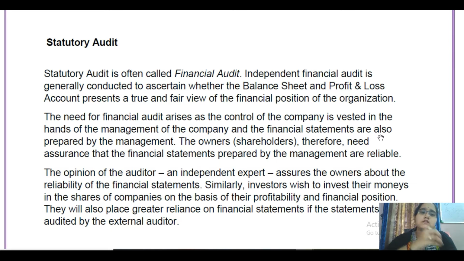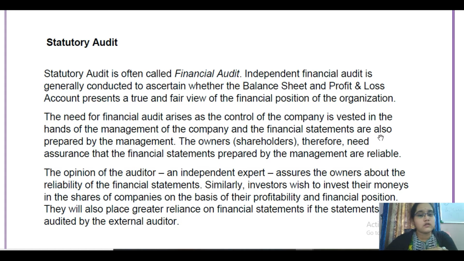So this statutory audit is done for the companies. Why do we do this audit for the company? Because the owners and the management of the company are two different hands, right? The owners are the shareholders and the company is being managed by the board of directors and the management. So in order to give the owners reliance that the financial picture stated in the balance sheet or profit and loss statement is true and fair, and the investment is properly utilized, to give this assurance to the owners, this audit is being conducted.